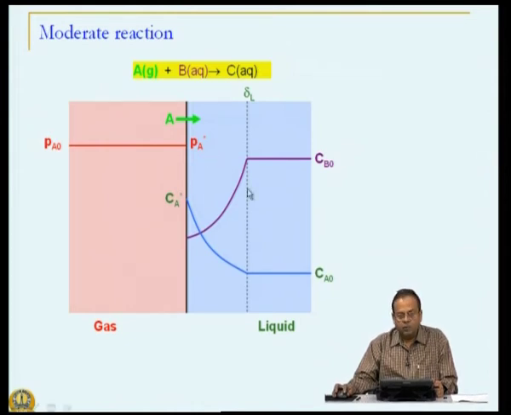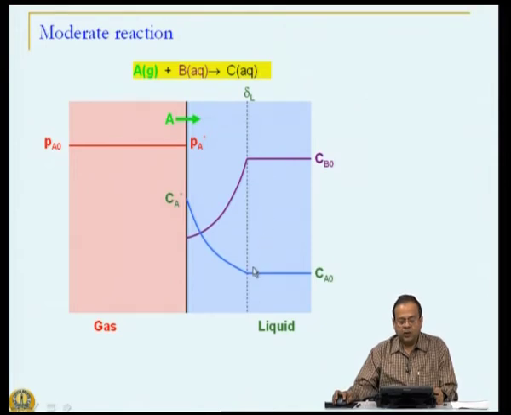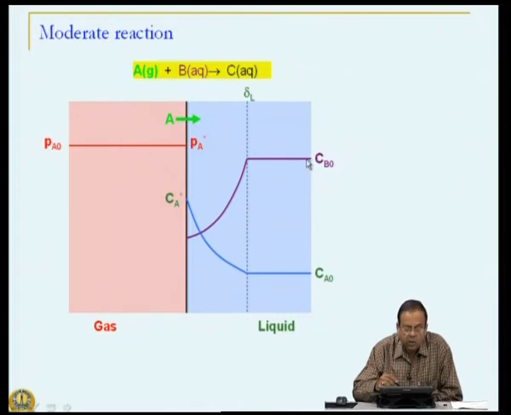Now, we need to start worrying about what will happen if the reaction rate is even faster. So, we have a fast reaction, in which case, as you can see from here, the concentrations of these two species in the bulk will start going down. That is, if the reaction in this hydrodynamic boundary layer is faster and faster, then the concentrations of A and B will go on depleting faster and faster.